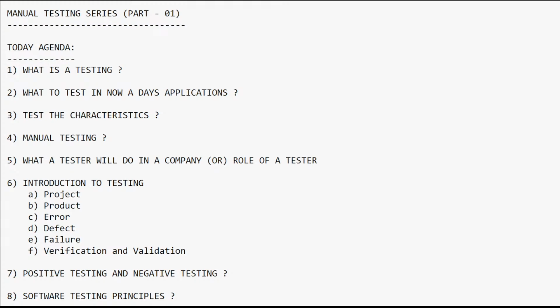But as an end user, if I am entering the required details with a combination of special characters, integers and alphabetical values, it is not accepting. The actual behavior is that it should accept everything entered by the customer. So during this time, it is not behaving like the actual behavior, which means a deviation between the expected behavior of the system and the actual behavior of the system. That is called a defect.